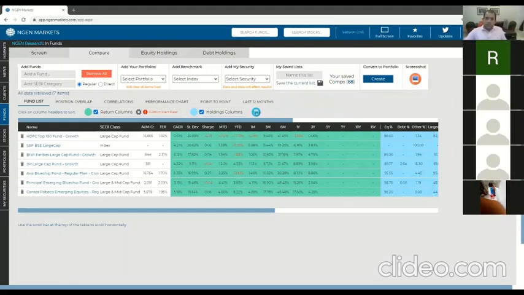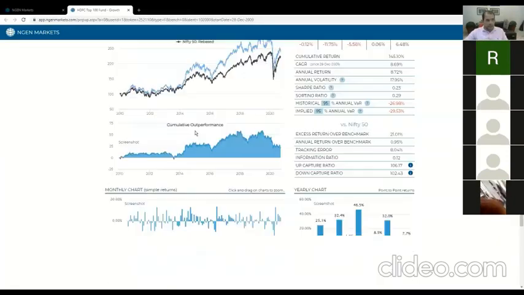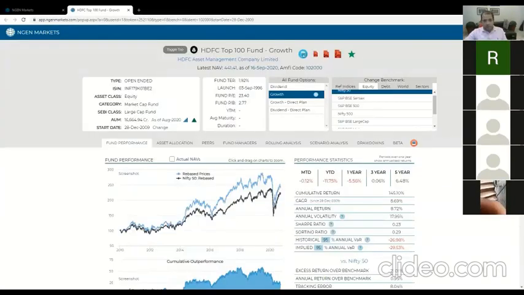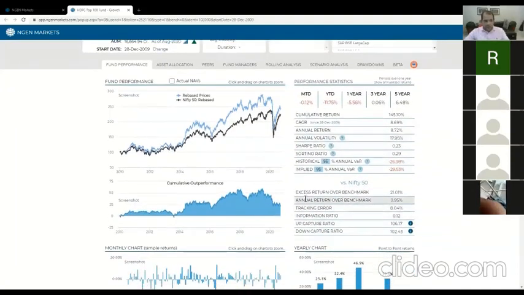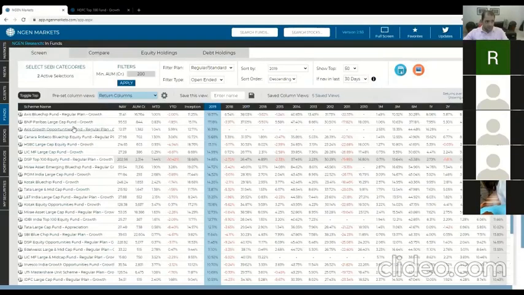Sure. So one thing about alpha is, let me just load up a fund here. We are looking at HDFC Top 100. Now, when we look at this fund versus one particular benchmark, the excess return over the benchmark, or the alpha, is obviously versus, in this case, Nifty 50. The reason that you don't see an alpha when you go to the screener, for example, is because when you're looking at 5 or 6 large cap funds, you can't compare their alphas in one view if all the alphas